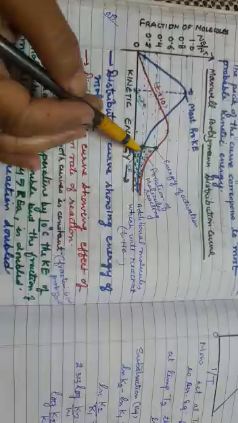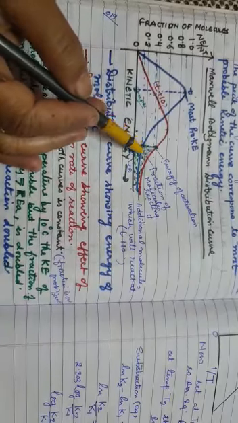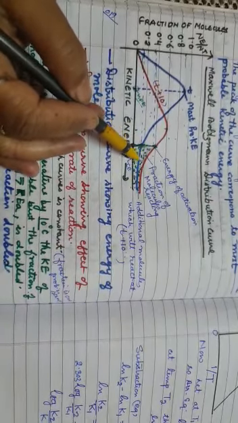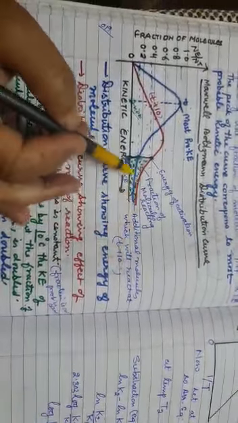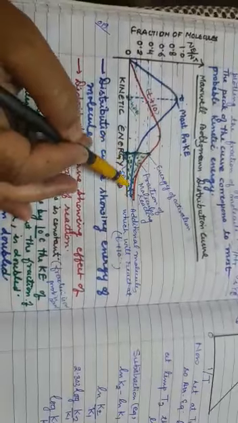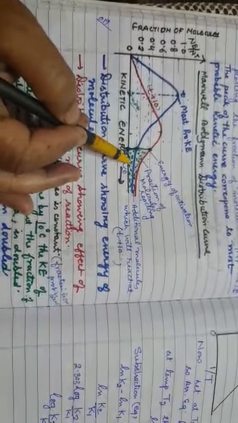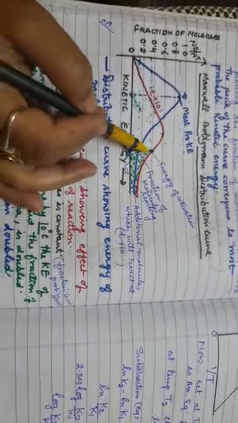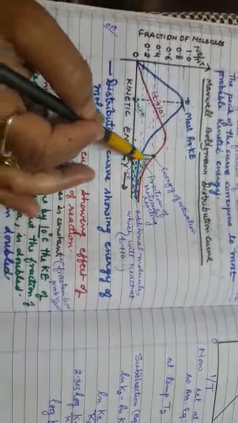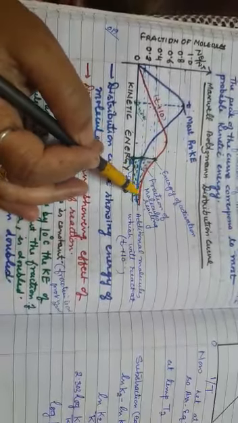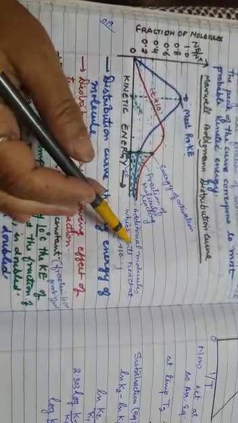This shaded area is showing the additional molecules which will react at T plus 10. These are the molecules which will react at normal temperature, only a very small fraction. Now when temperature is raised by 10 degrees Celsius, the fraction almost doubles. And these are the additional molecules which will be reacting at T plus 10.